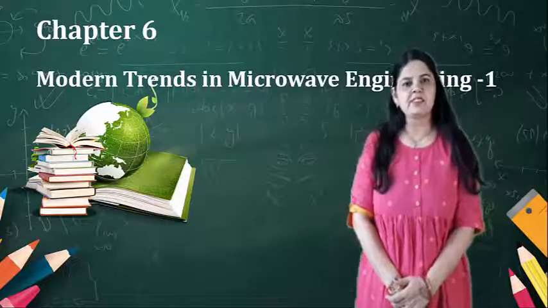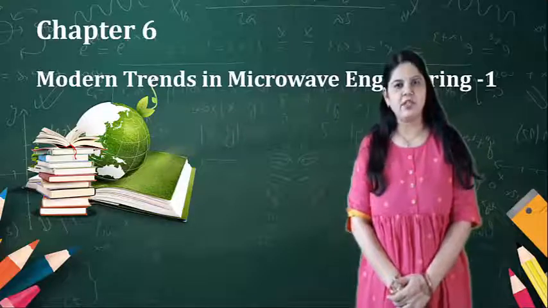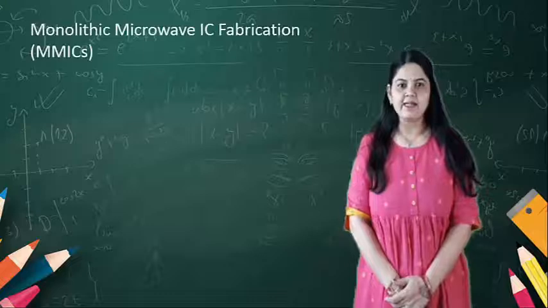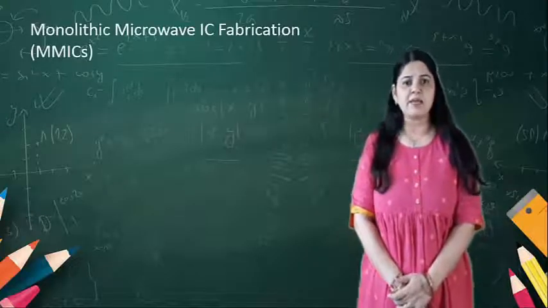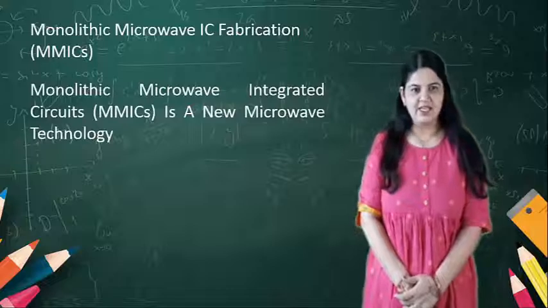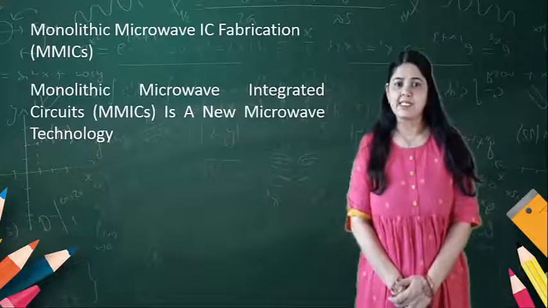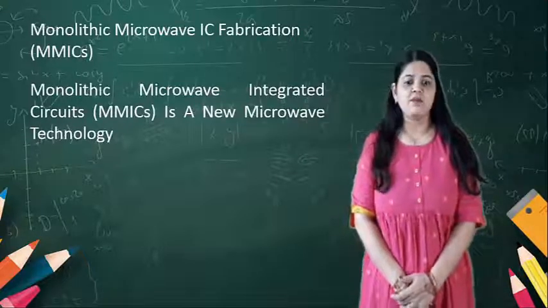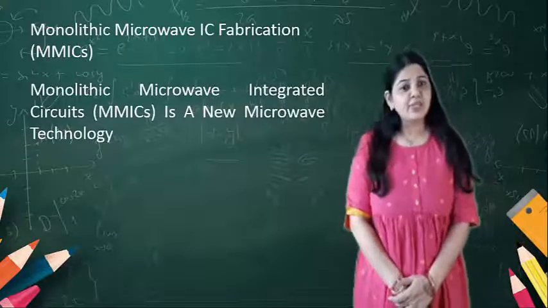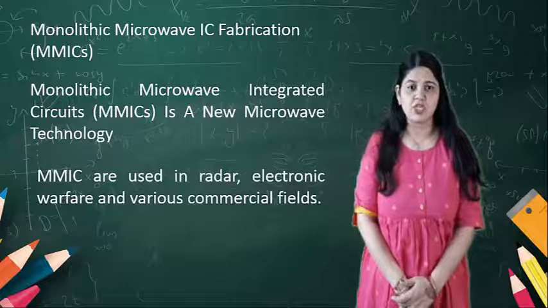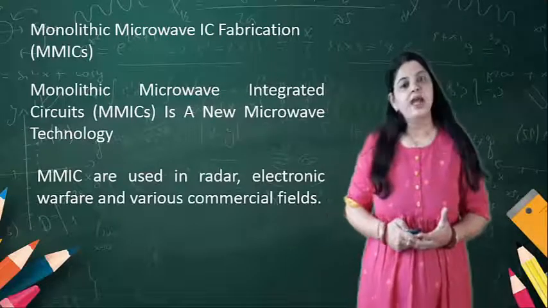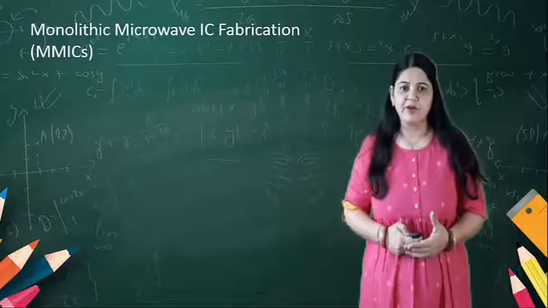Due to the tremendous demand for miniaturization of the technology, the demand for MMIC is more, and that is why MMICs have come into use in radar and commercial fields. The MMIC, whose full form is monolithic microwave integrated circuits, is a new microwave technology. It is used in radar, electronic warfare and various commercial fields.